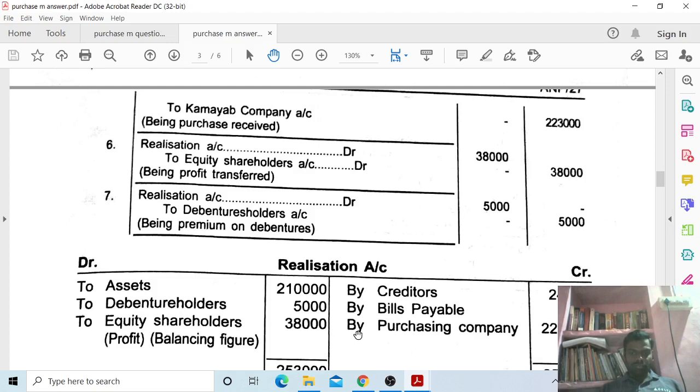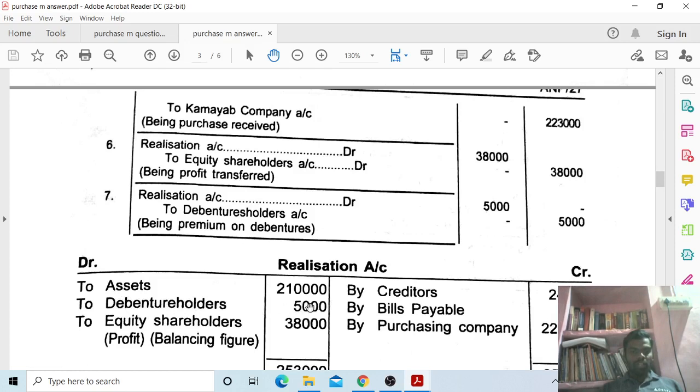Next, purchasing company account debit to realization account, credited by purchasing company account 2,23,000. Next, realization account debit to debenture holders account 5,000 premium.